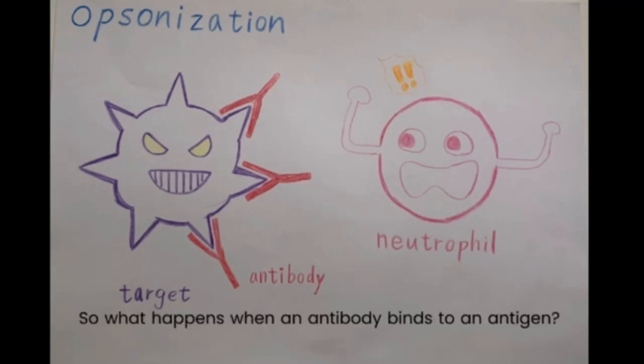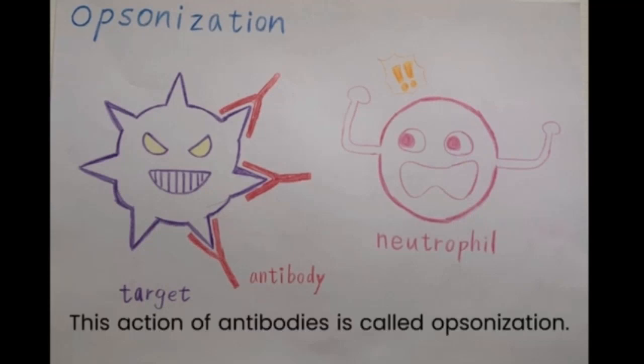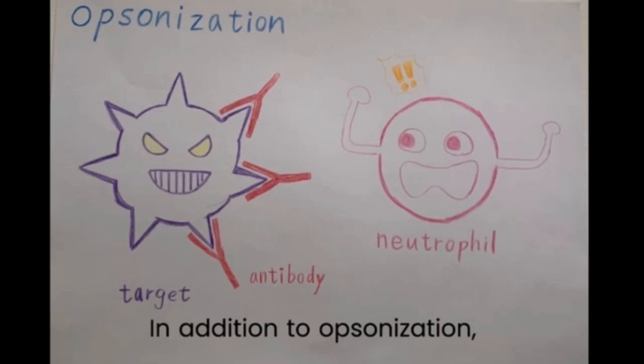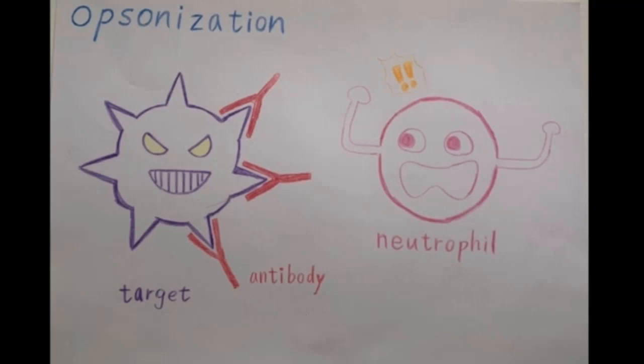So what happens when antibodies bind to an antigen? Actually, binding of antibodies to antigens makes it easier for phagocytes such as neutrophils to eat bacteria. This action of antibodies is called opsonization. In addition to opsonization, antibodies also act as complement activation and neutralizing antibodies.